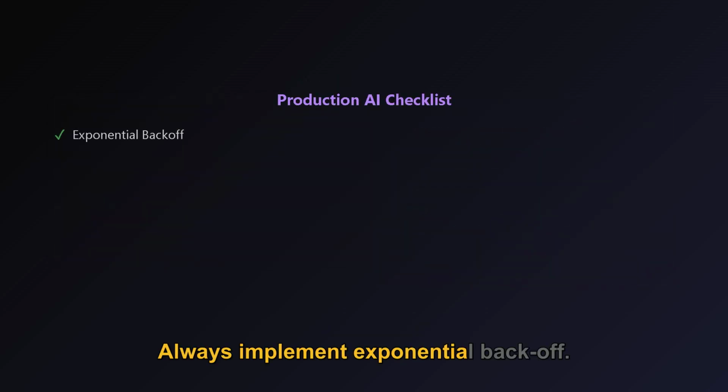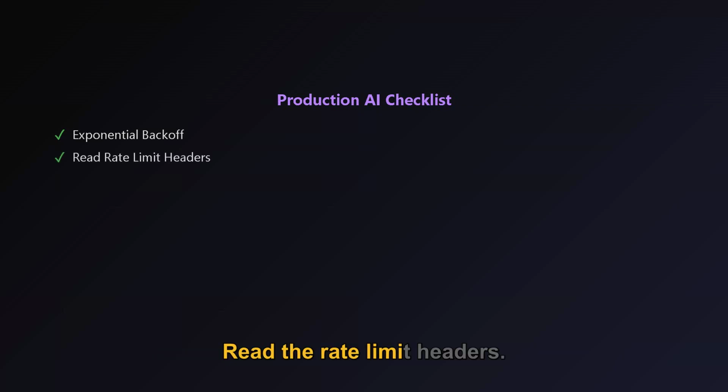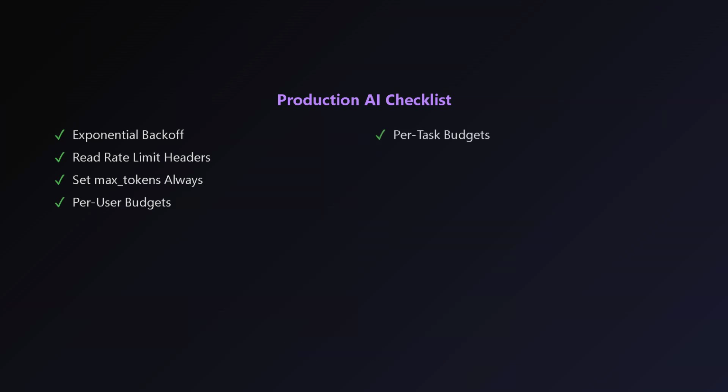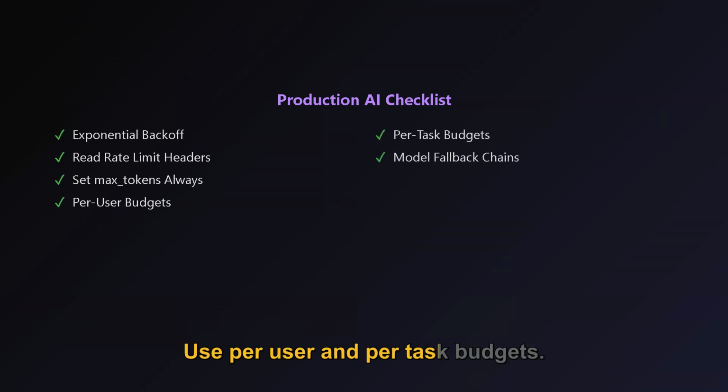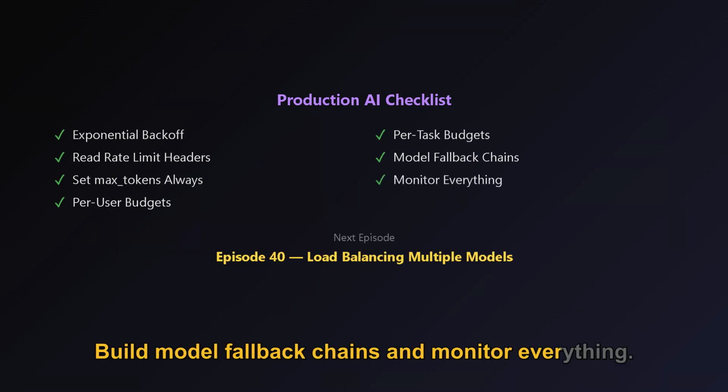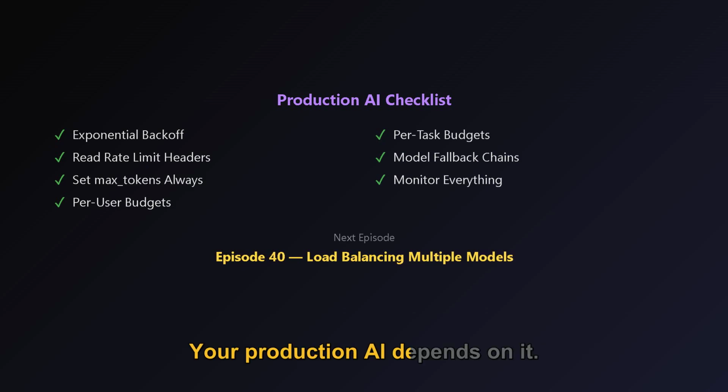Let's recap. Always implement exponential backoff. Read the rate limit headers. Set max tokens on every request. Use per user and per task budgets. Build model fallback chains and monitor everything. Your production AI depends on it.